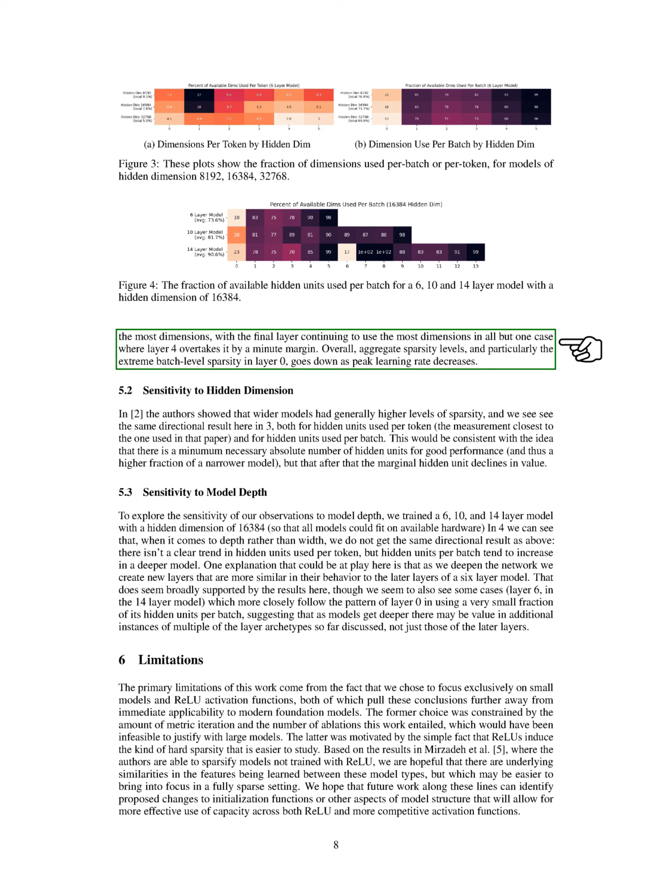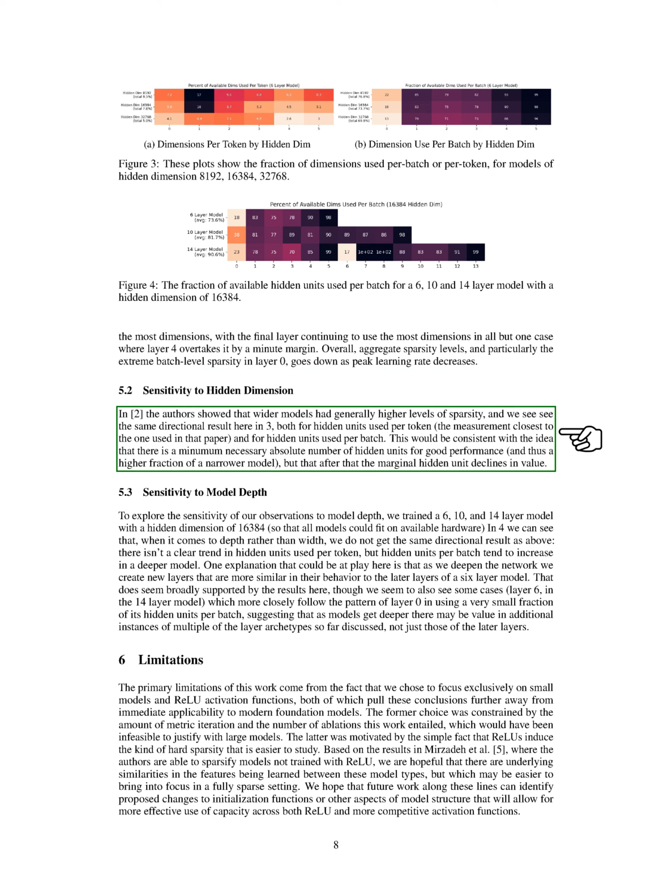Regarding the sensitivity to hidden dimension, we found that wider models generally exhibited higher levels of sparsity. This trend was consistent for both hidden units used per token and hidden units used per batch. This suggests that there is a minimum number of hidden units required for good performance, beyond which additional hidden units provide diminishing returns. Exploring the sensitivity to model depth, we trained models with 6, 10, and 14 layers, all with a hidden dimension of 16,384.